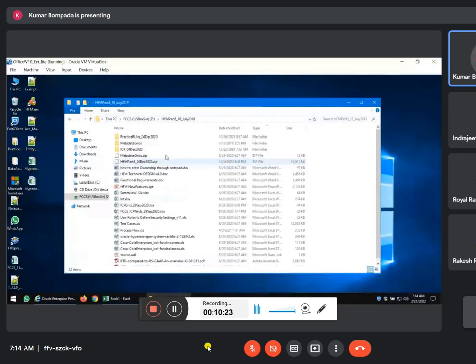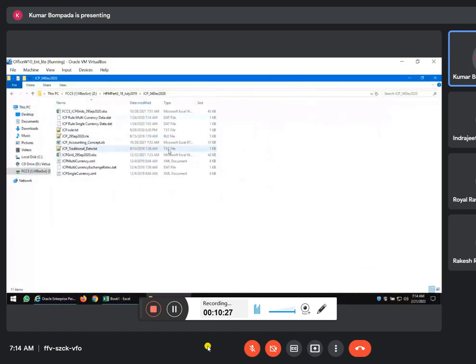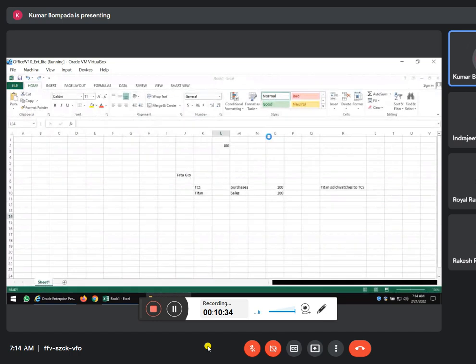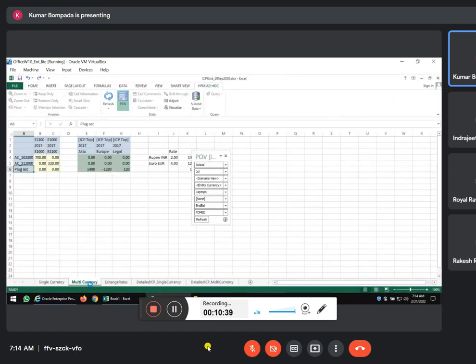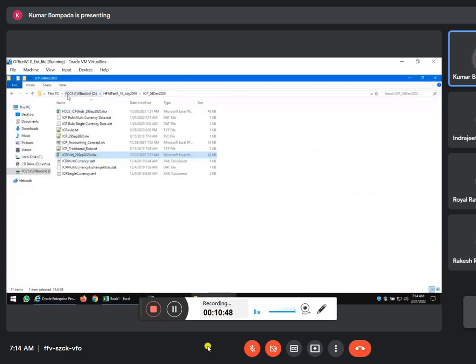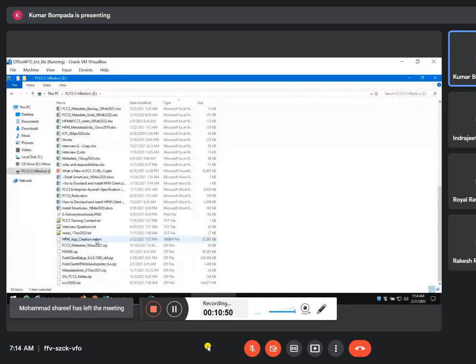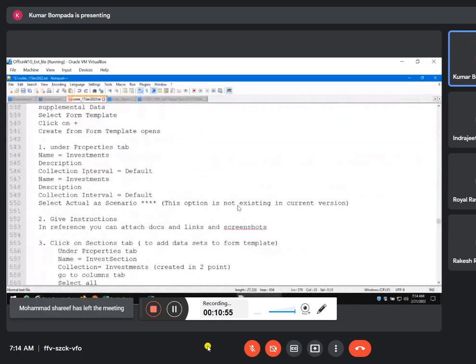In part 3, I have given you separate notes for ICP, right? In this ICP, you have to create a grid. So I have given an ICP grid. Open this, we will do this here. So here I have given single currency, multi-currency, you do it as homework, okay? So we'll go to the steps first. So go to your regular notes. Intercompany elimination. Open.